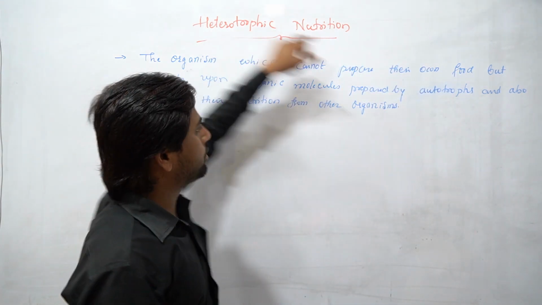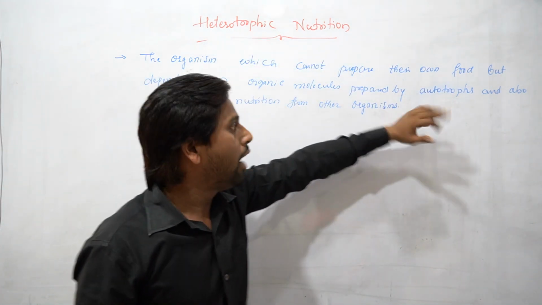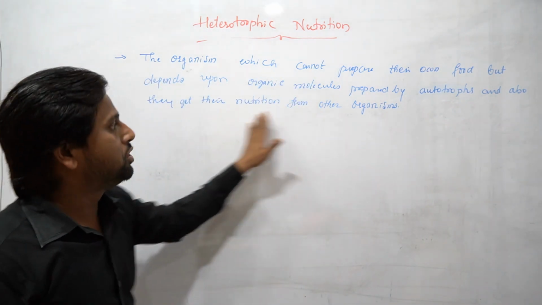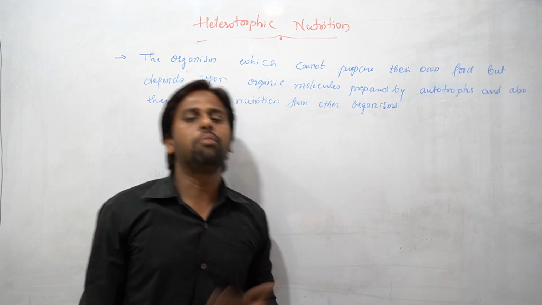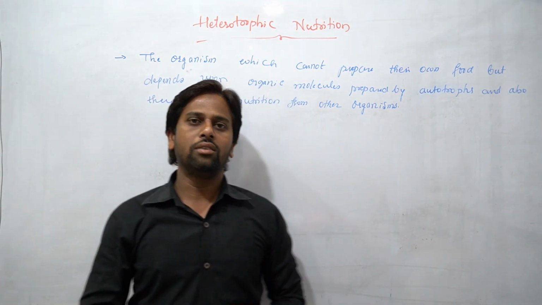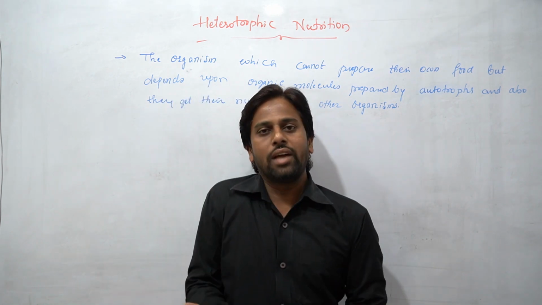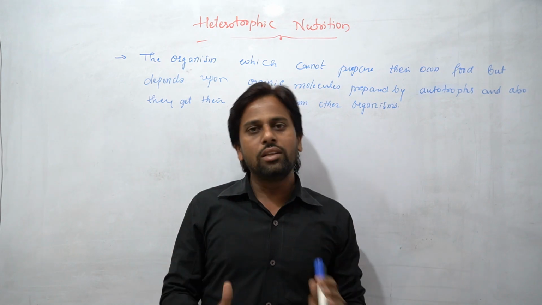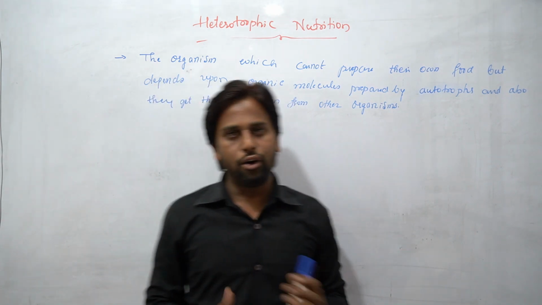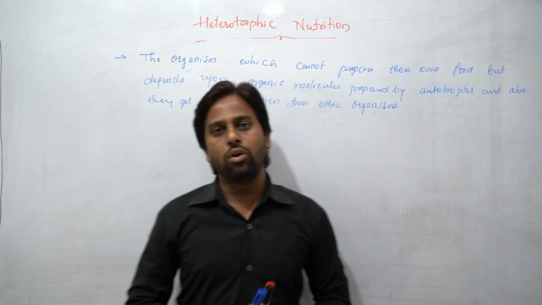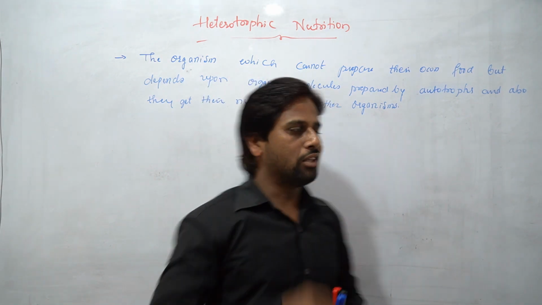Means these heterotrophs depend upon the autotrophs, and also they get their nutrition from other organisms. It means heterotrophic nutrition not only depends upon plants, they also depend upon other organisms, other animals as we can say. So altogether, heterotrophs cannot prepare their own food but depend upon other organisms.